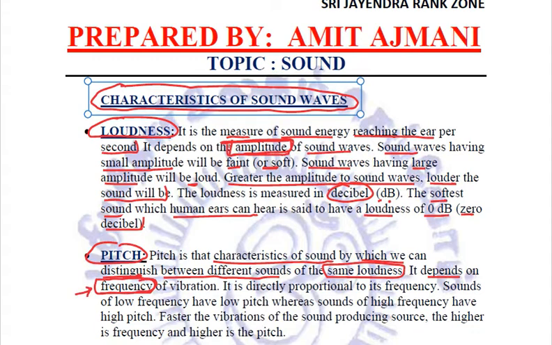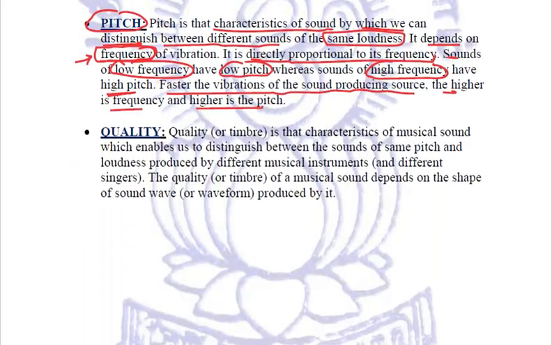Pitch is directly proportional to frequency. For example, sounds of low frequency are low pitch sounds, whereas sounds of high frequency have high pitch. So faster the vibrations of the sound producing source, the higher its frequency and therefore the higher the pitch.